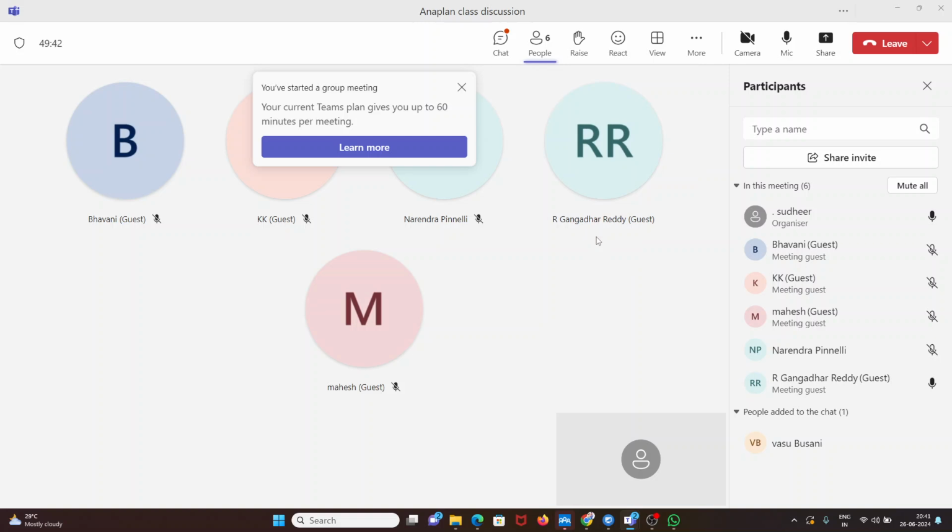Bhavani, do you have any doubt? No, everything is clear. Today only we started, na? So yeah, if we go forward, then we will get the doubts. Yes.